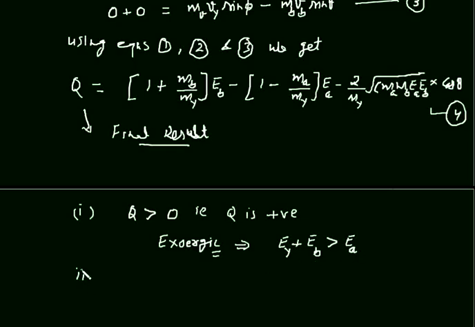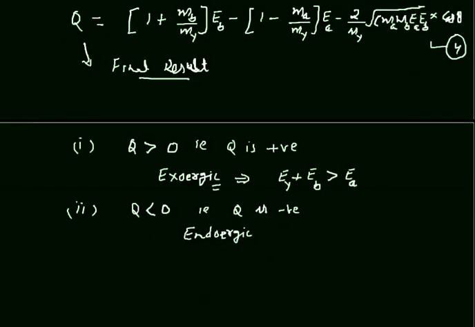Second possibility is this Q is less than 0, that is, Q is negative. Then the reaction is called endoergic.